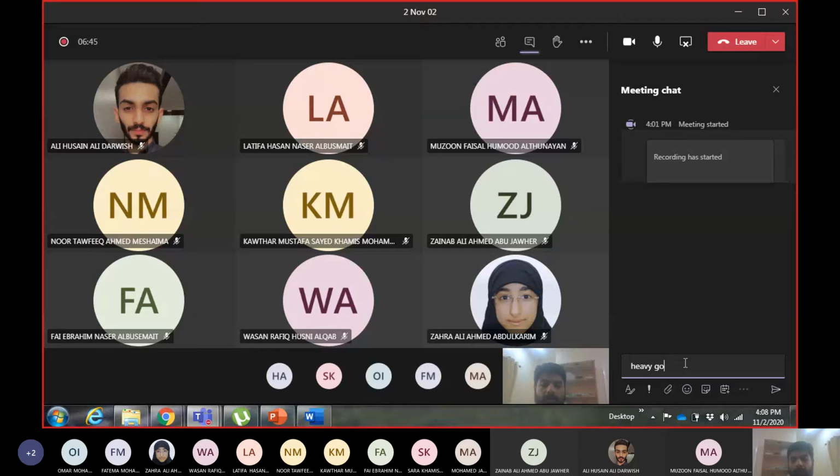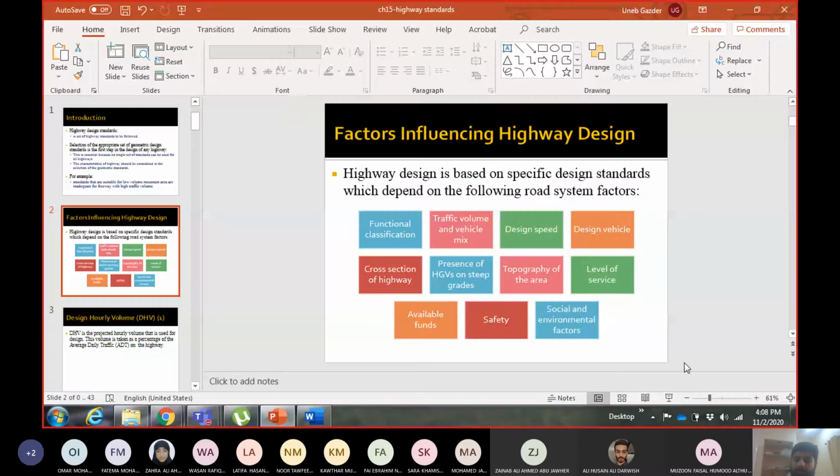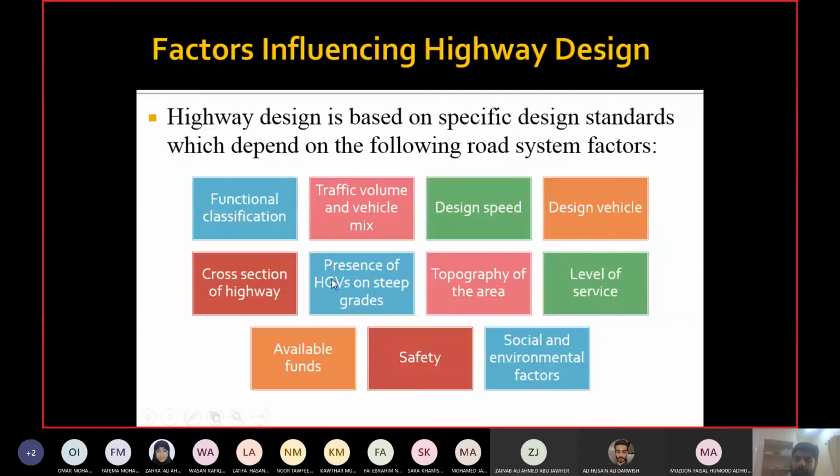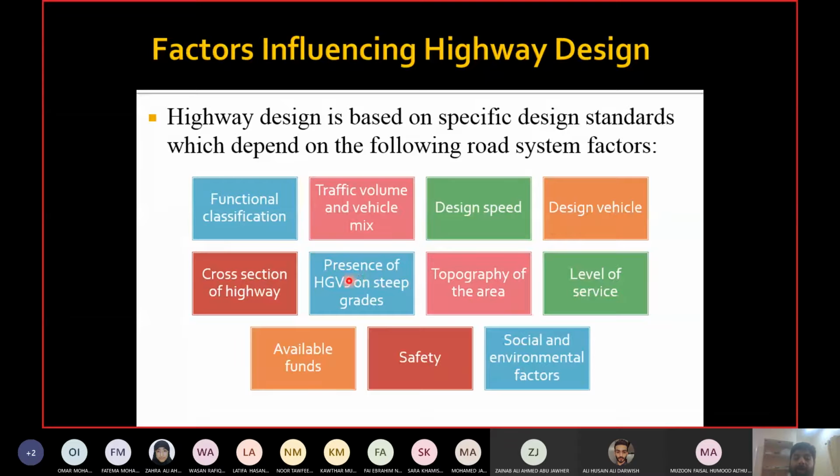Heavy goods vehicles. So which vehicles carry heavy goods? Trucks. Okay, so do you have trucks which will pass through this highway? If yes, then you have to consider the gradient of the highway very carefully, because trucks face a lot of problem on steep gradients.